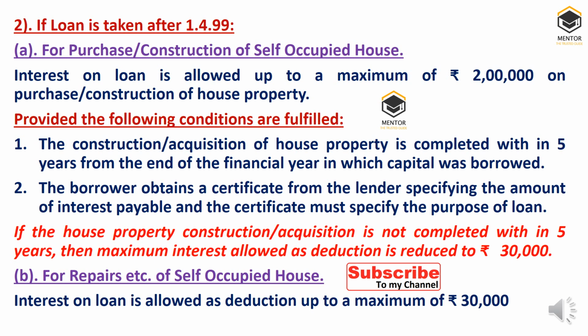Right? If the house property construction is not completed within 5 years, then maximum amount will be reduced to 30,000. Bear in mind, 2 lakh will not be given, only 30,000, if the conditions are not satisfied. Right? Suppose the loan is taken for the repair and renovation of the house property, in that case the maximum limit is 30,000. Right? So in this way we have to calculate the interest on loan which is allowed as deduction in various situations.